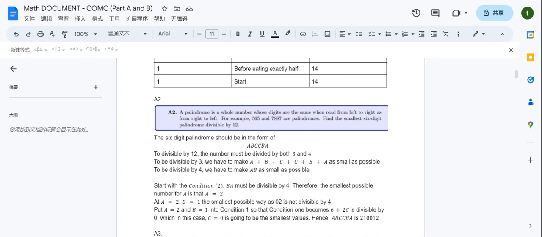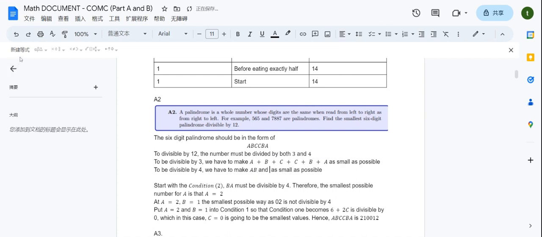To be divisible by 4, on the other hand, we have to make AB as small as possible, where BA must be divisible by 4. So we start with condition 2. BA must be divisible by 4. Therefore, the smallest possible value for A is A equal to 2.